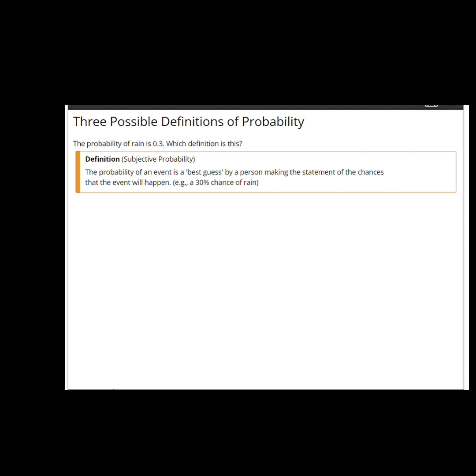An expert, with evidence and data obtainable from various monitoring apparati, has guessed that the probability that it will rain tomorrow is 0.3. This is a best guess, and that's what we mean by a subjective definition of probability.